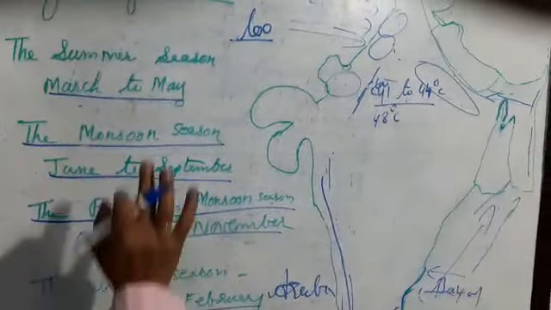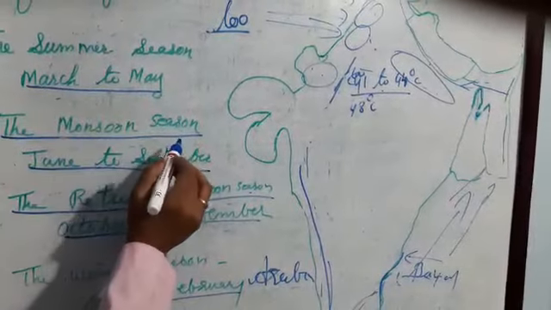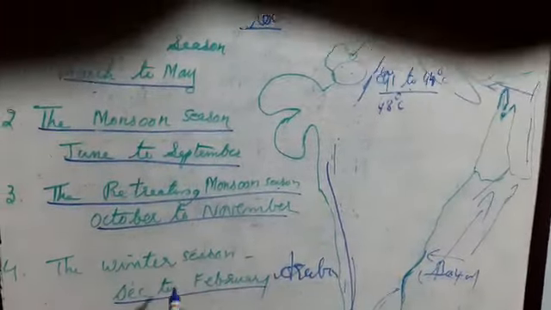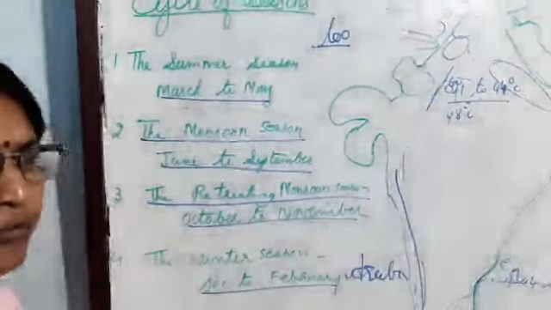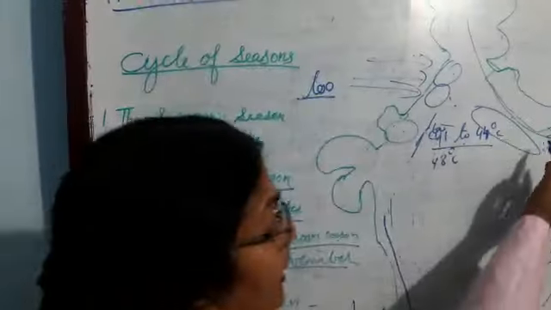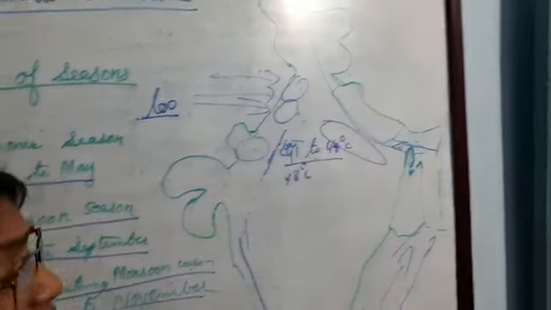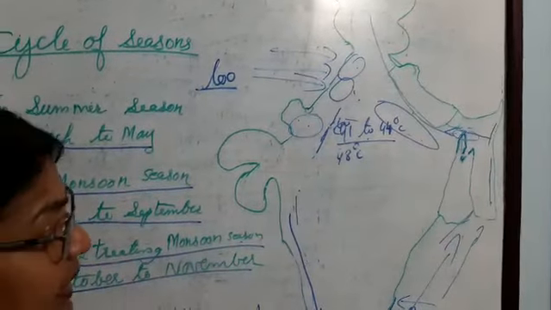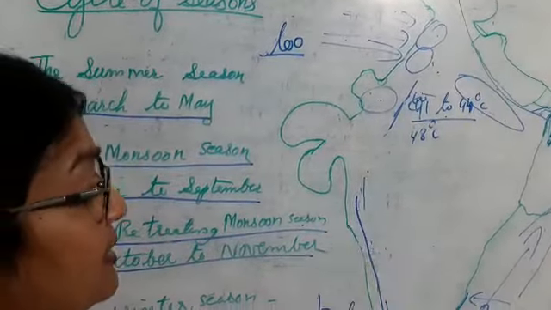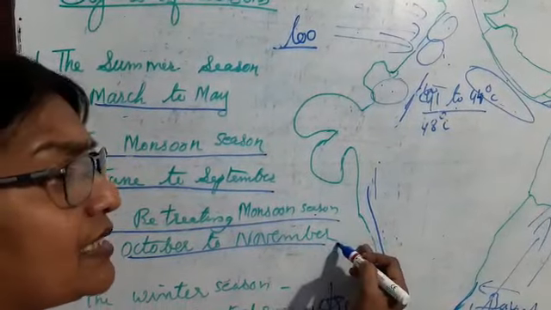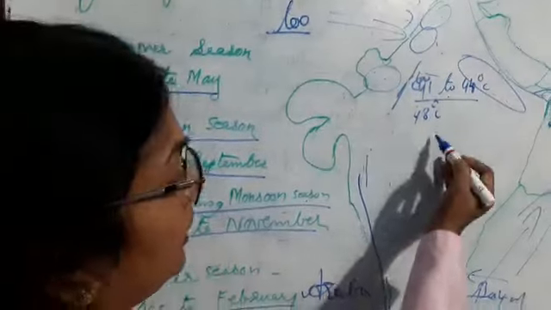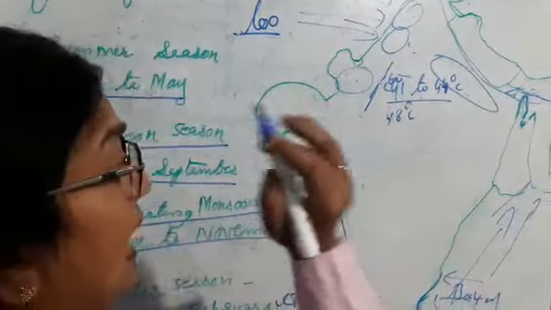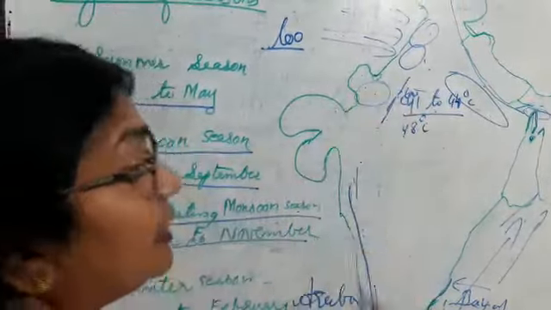So these are the four seasons: summer season, monsoon season, retreating monsoon and winter season. In this chapter, there is also average rainfall and heavy rainfall. Heavy rainfall occurs in Meghalaya, in Cherrapunji, and Mysuru also gets heavy rainfall, and the windward side of the Western Ghats gets heavy rainfall, while other places get moderate or less rainfall, like Rajasthan.